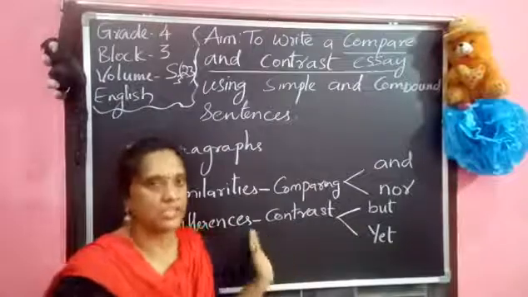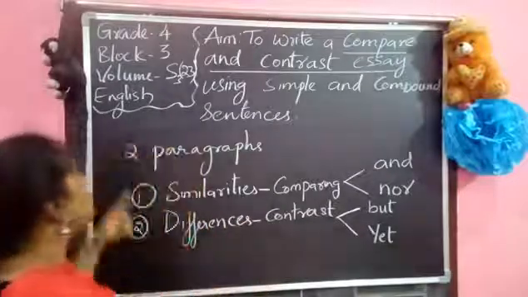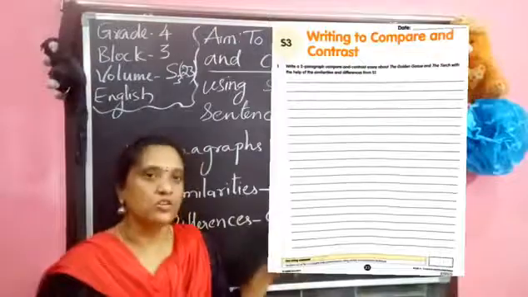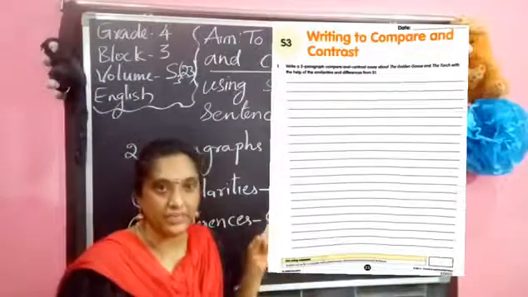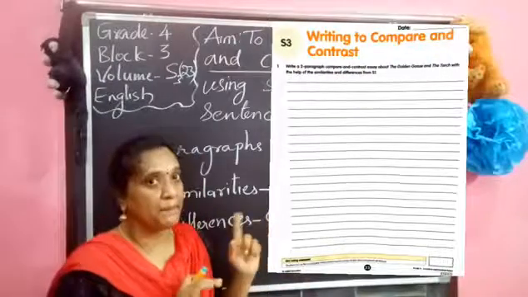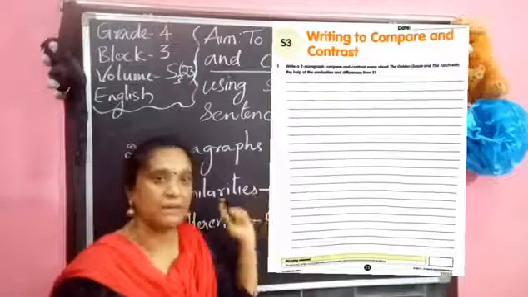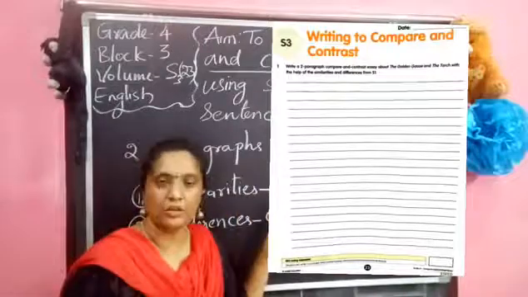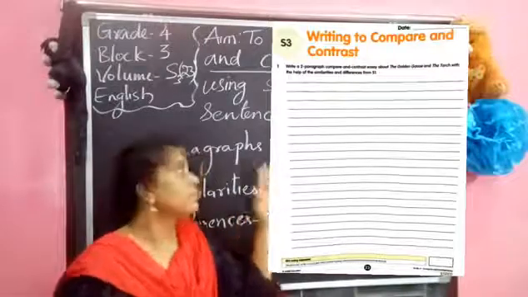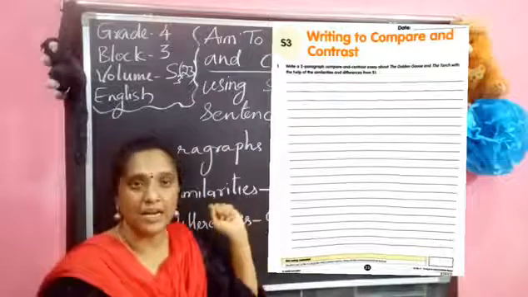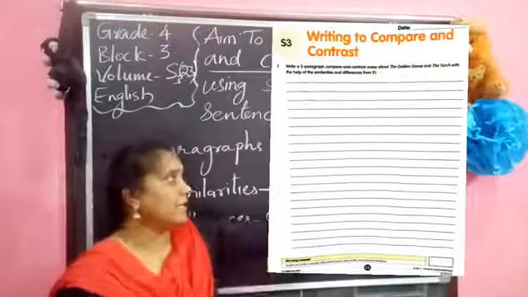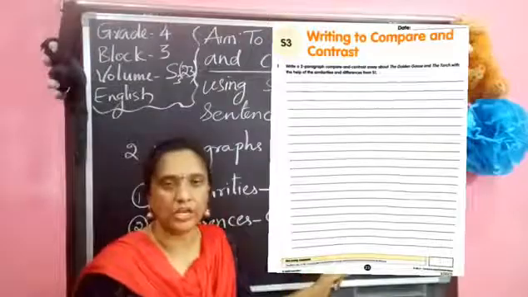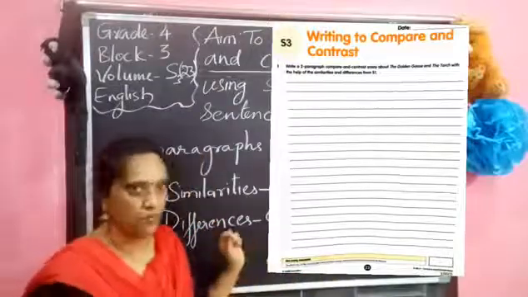Basing on this, you complete your volume, page number 23. There is a question to compare and contrast. You complete it by using the given question and the conjunctions which are there. Okay children, basing on this you complete your volume. Thank you.